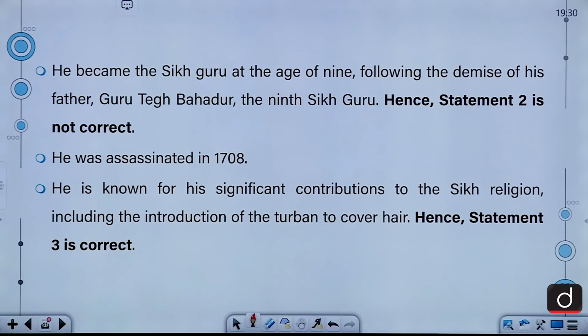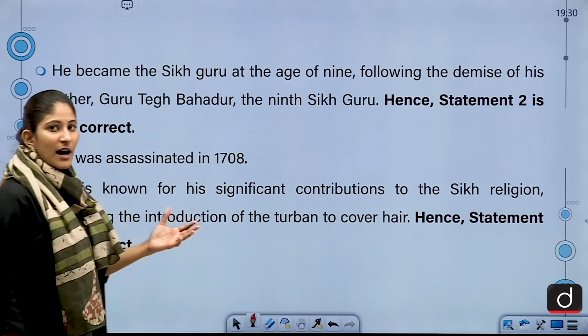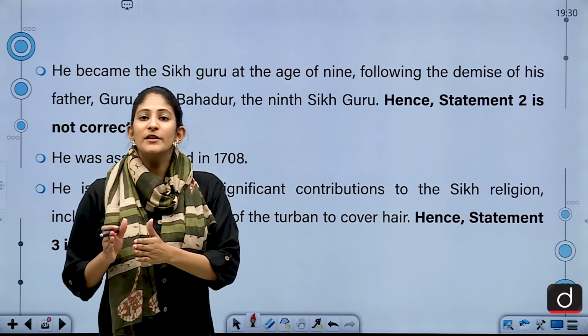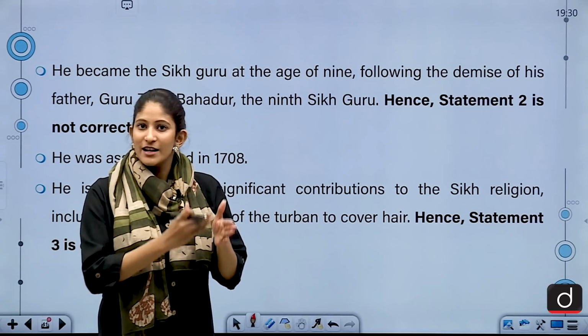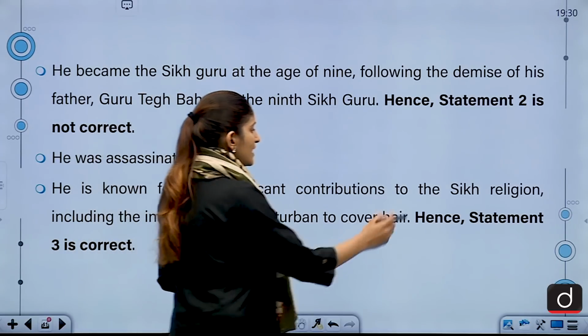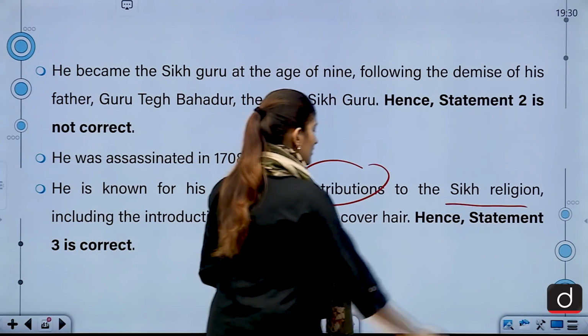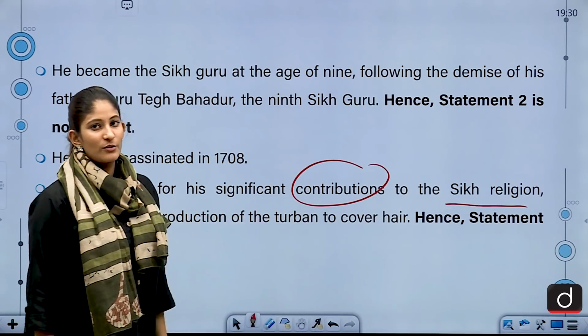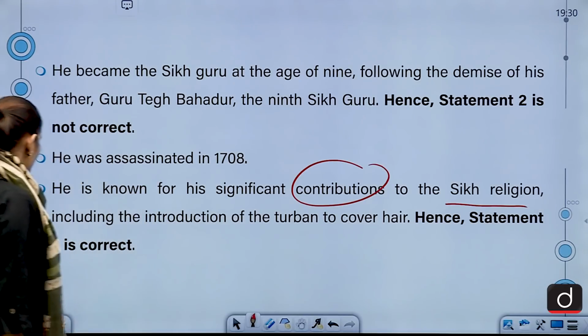He is known for his significant contributions to the Sikh religion, including the introduction of the turban to cover his hair. So it can be asked in the prelims, different Sikh Gurus and what they introduced. Here you have to remember that his contribution to the Sikh religion was the introduction of the turban to cover hair. Alright, moving on.